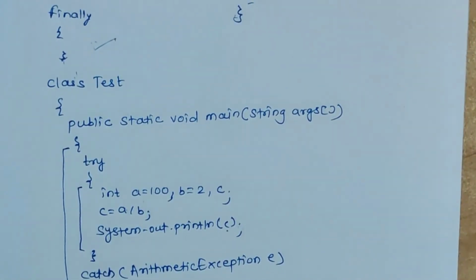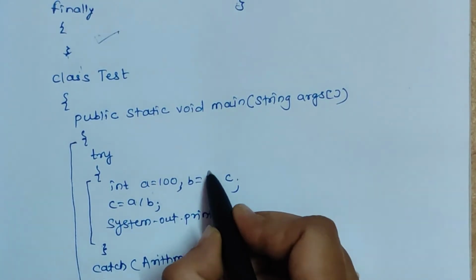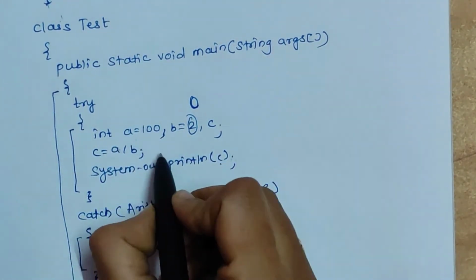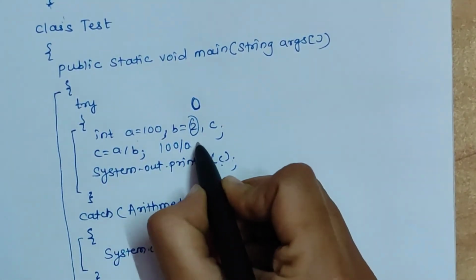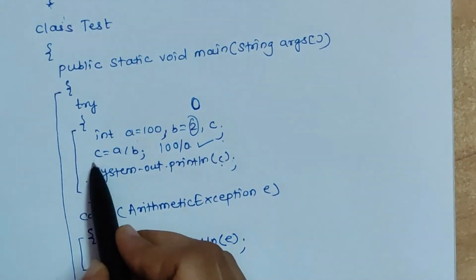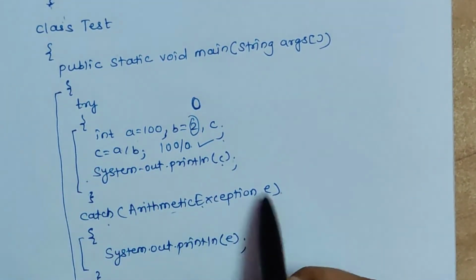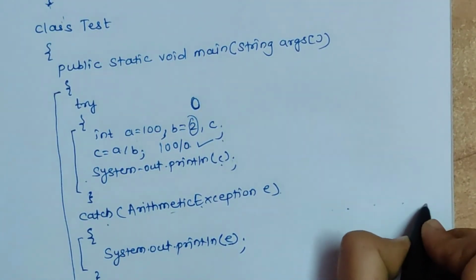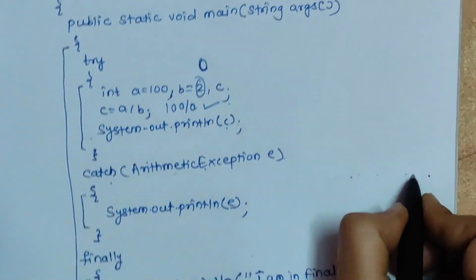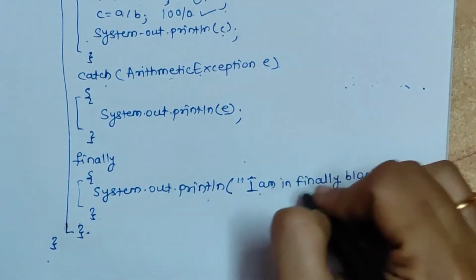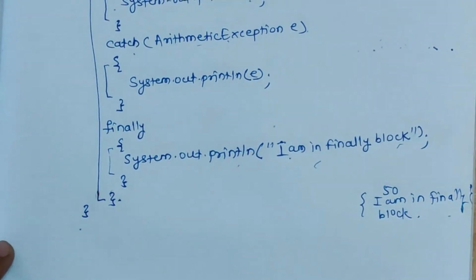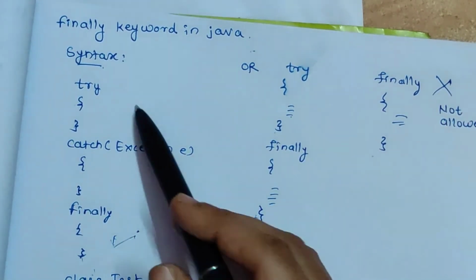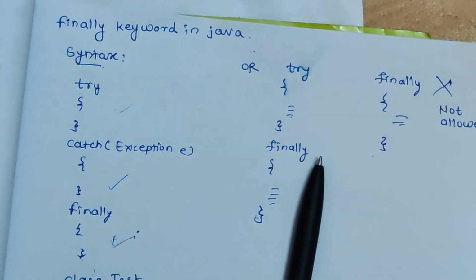Now if I try to change the value of b here, and instead of 2 I write the value 0, in that case it will be 100 by 0, which is a kind of exception. So to handle this exception, this catch block is there, and it will display the message, that is java.lang.ArithmeticException occurred. But after that statement this finally block will be executed, and "I am in finally block" will be the output. So the concept behind the finally block is it will be executed whether or not there is an exception in your code.